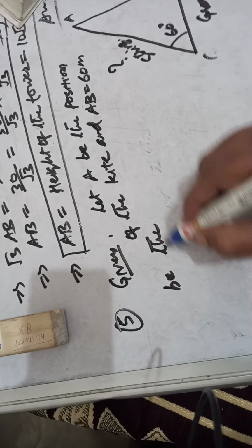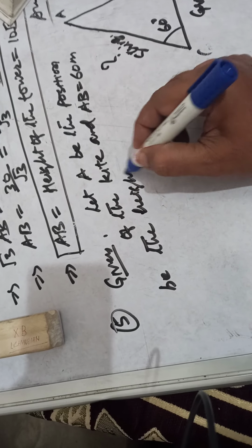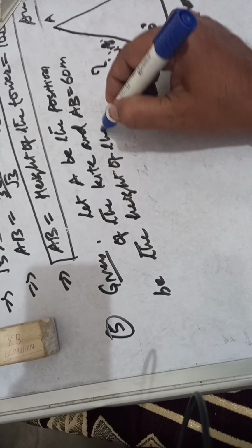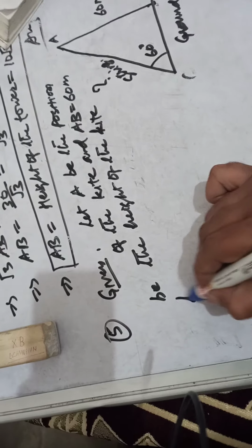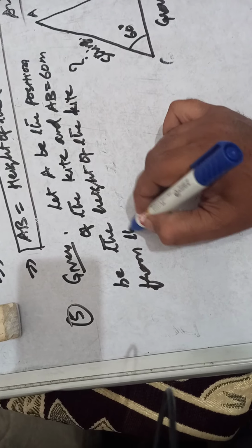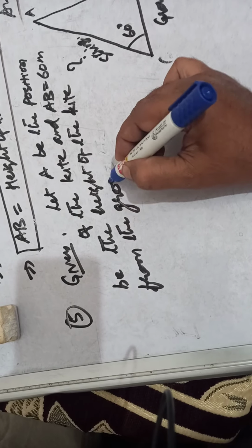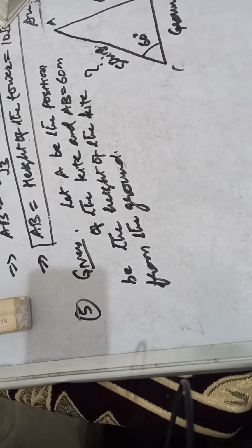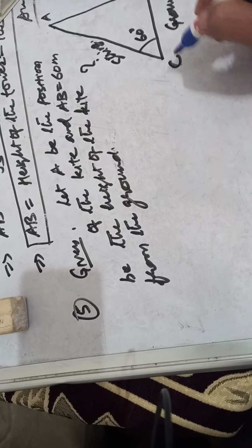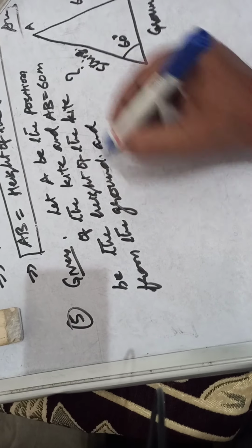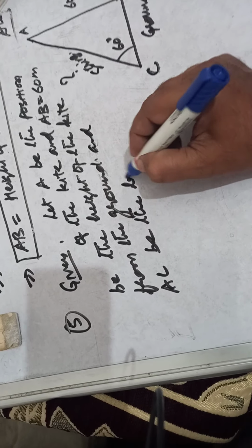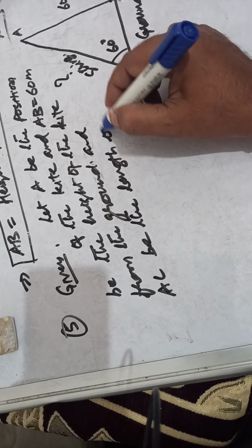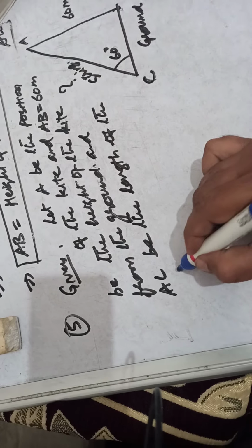Let AB be the height of the kite from the ground, and AC be the length of the string.